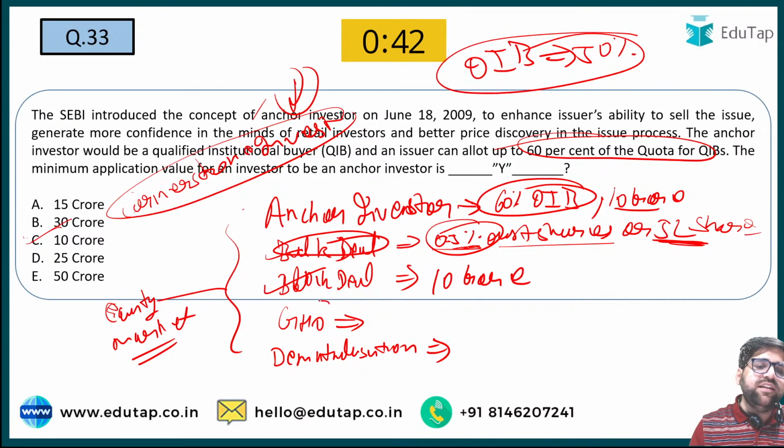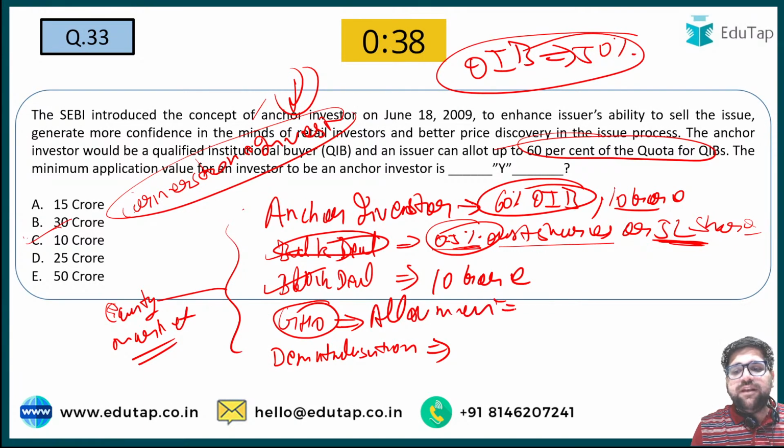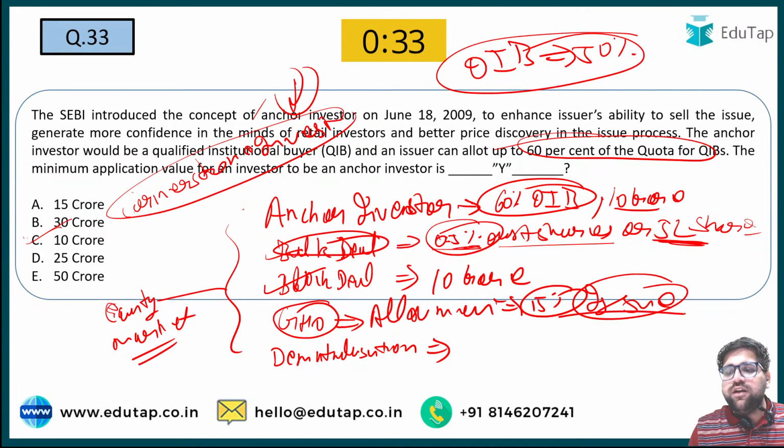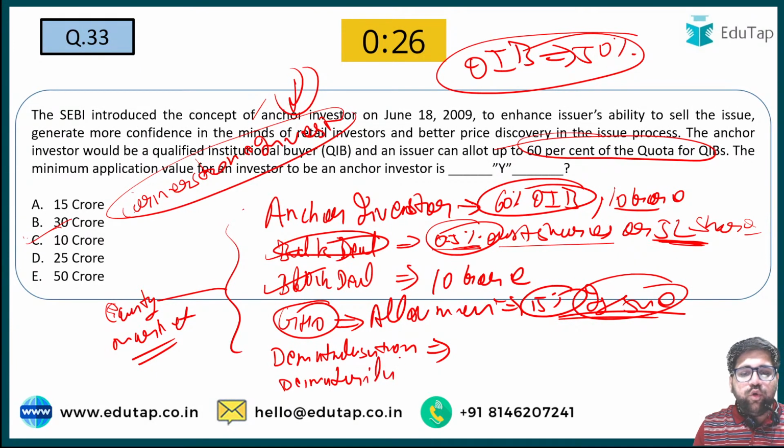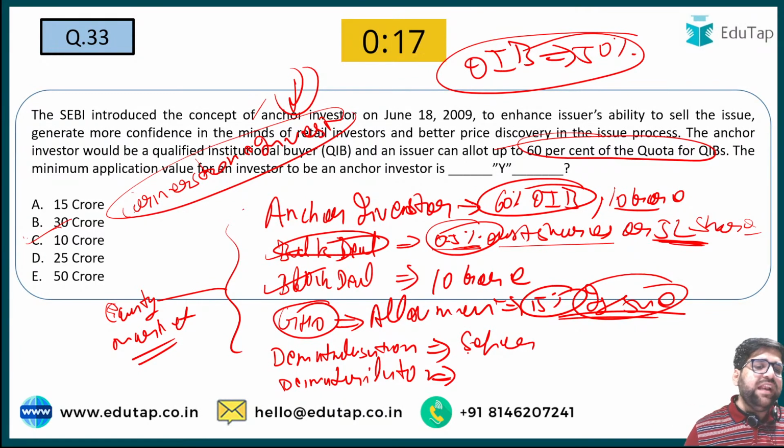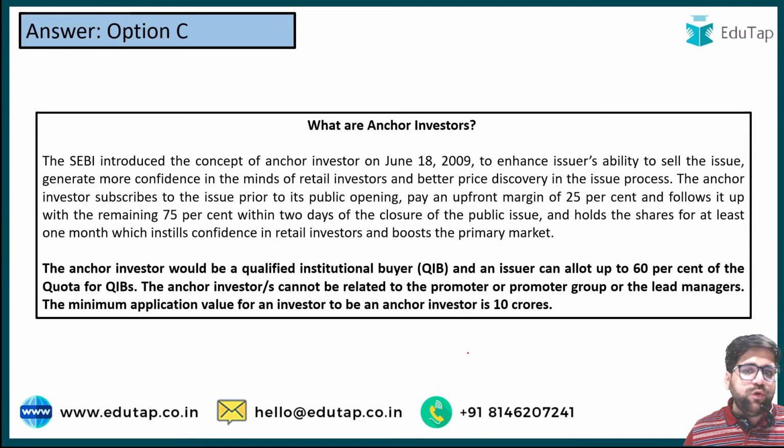This is really very important. This is green shoe option. This is an over allotment case, and this is 15% of the total issue. These are some really very important numbers which I am telling you. Demutualization, there is also the concept of dematerialization. Don't get confused between them. Demutualization is separation of ownership. Dematerialization is converting your securities from the physical form into the electronic form. So I hope you have noted all such points.